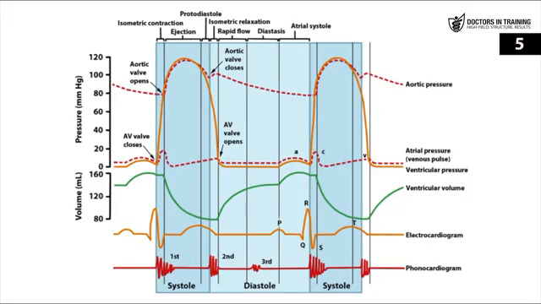All right, so now let's look at our ECG stuff. So the QRS segment is associated with atrioventricular valve, or the mitral and tricuspid valve closure. And that's just going to make sense there. Now, what does your QRS segment represent? Well, it represents ventricular contraction. So it represents that electrical signal going through the ventricle. So as the ventricles contract, they build up pressure, and that's what's causing the tricuspid and mitral valves to close. So your QRS segment is associated with that AV, atrioventricular, or the mitral and tricuspid valve closure.